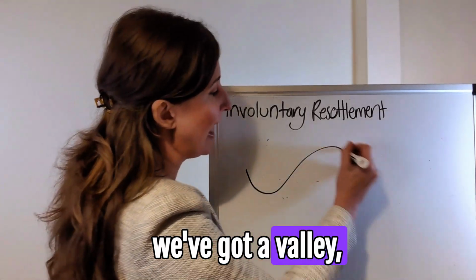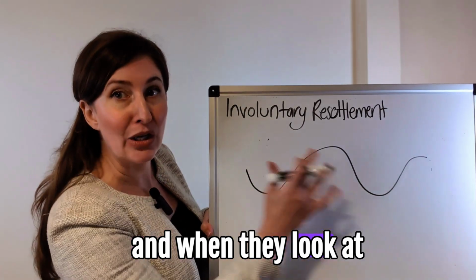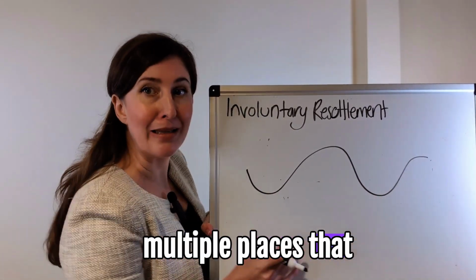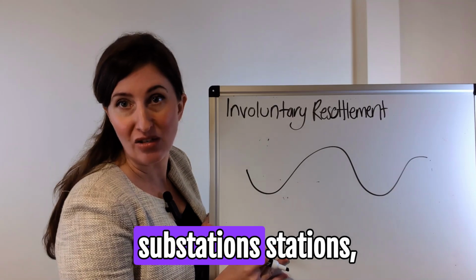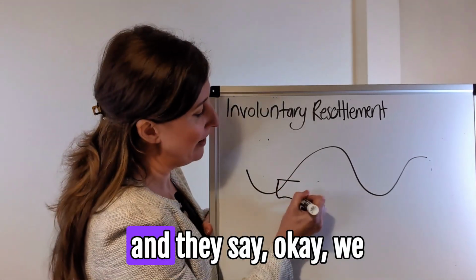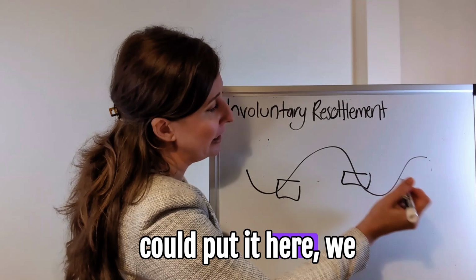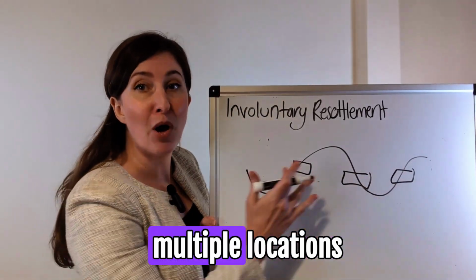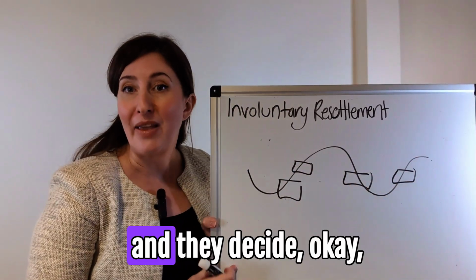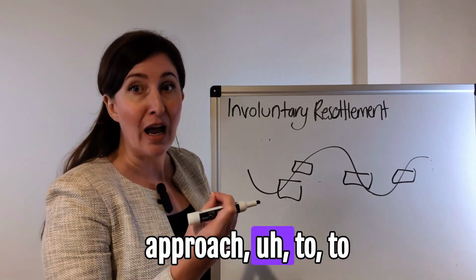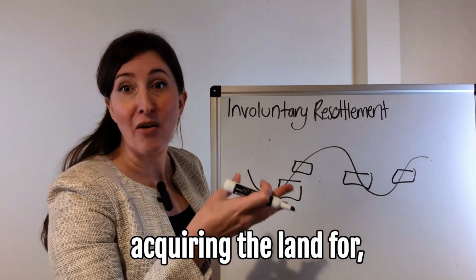Okay, so we've got a valley, and when they look at the location, they can see there's potentially multiple places that they could put these substations, potentially quite large, half a hectare or something. But they have a look and they say, okay, we could put it there, we could put it here, we could put it over there, maybe one more here. So there's multiple locations.